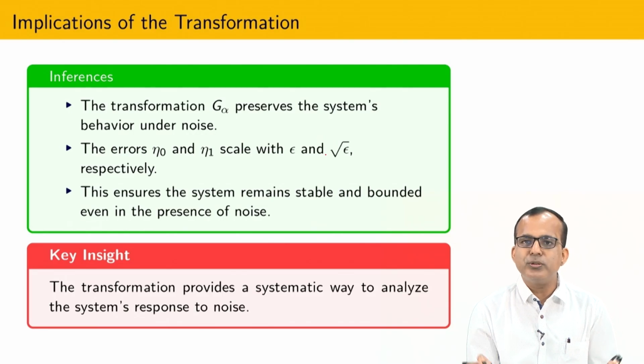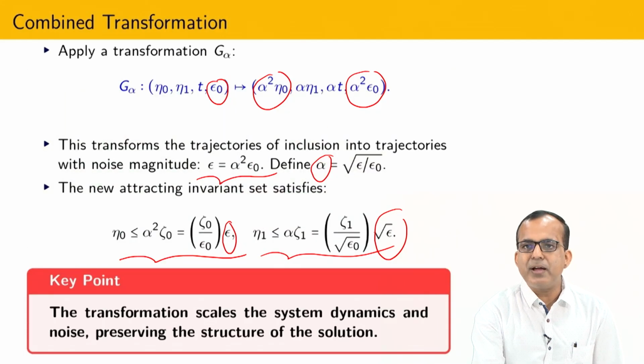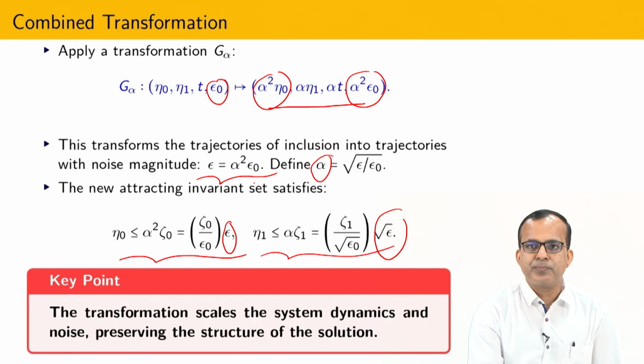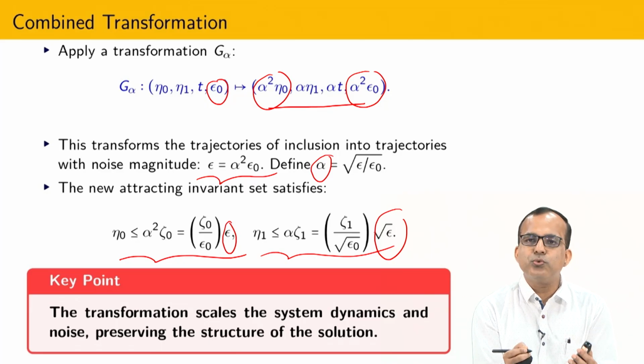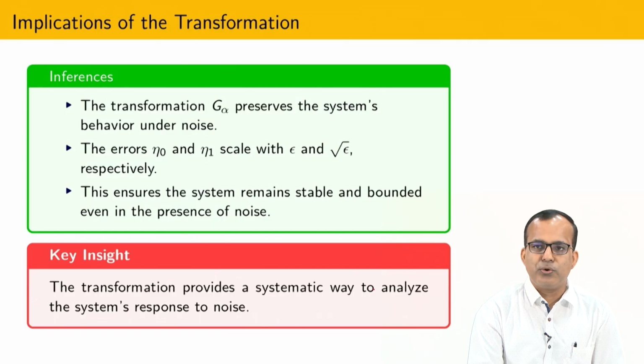Since due to homogeneity, the system is going to preserve its structure. What is the meaning of preservation? It means that if I scale with this, then our differential equation still remains the same. So by scaling this I can come very close to the origin by making alpha very small, and due to that reason I never become unbounded.